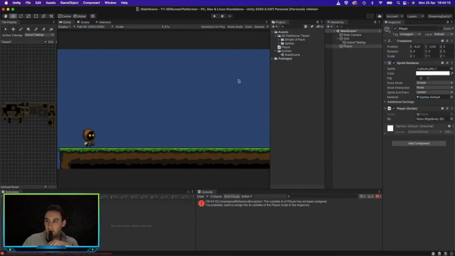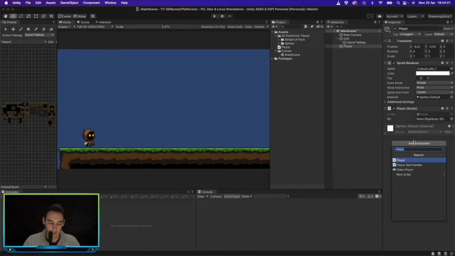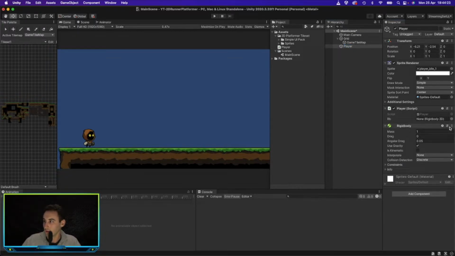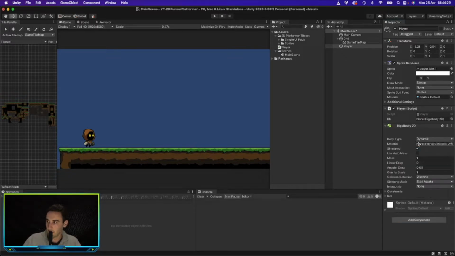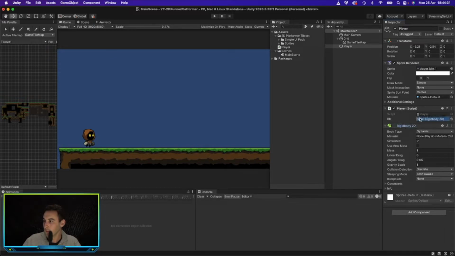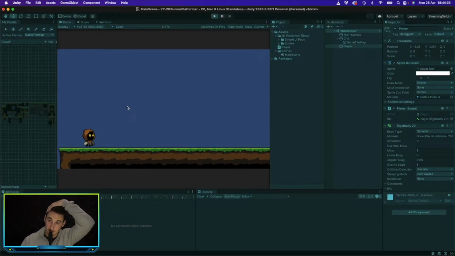Okay, we haven't referenced it in our inspector yet, so first of all let's add a rigid body onto the player. We need to add a 2D rigid body because this is a 2D game, and then reference that into the rigid body. Now this should work, so hopefully it does.